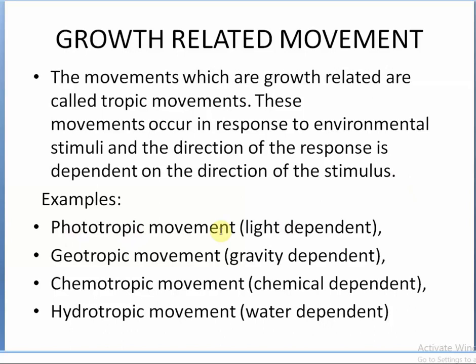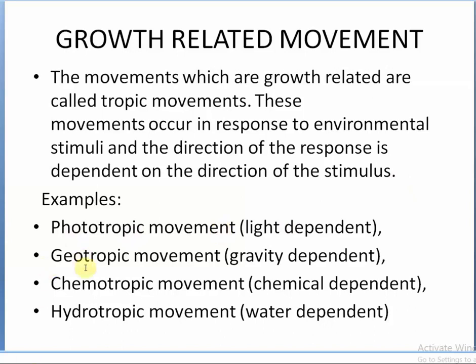An example of this is when you keep a plant inside a dark room and just allow the sunlight to pass through a small hole. What will you find? You keep that plant for a month. After a month, when you open the room and take the plant outside, you will find that the plant has bent toward the direction of the light. That is none other than phototropic movement, light-dependent movement, movement in response to light.